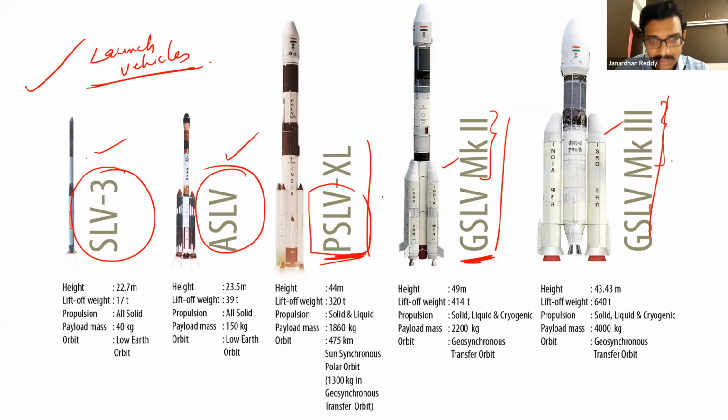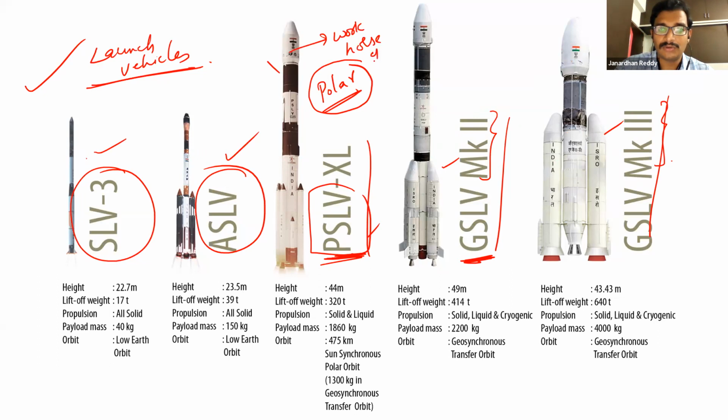So PSLV satellites are generally used for polar things, but they can be used for other orbits also. So PSLV is called the workhorse of ISRO. What is ISRO? Indian Space Research Organization, the main entity. Around 47 or 48 launches, 43, 44 successful launches have been done by PSLV. The correct number we can see, I'll display it later. So only 3-4 failures.